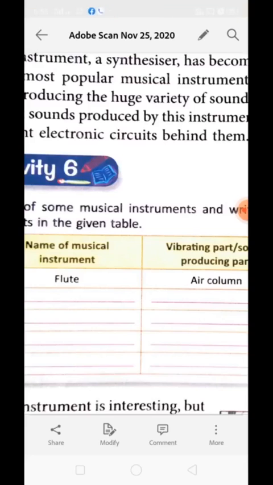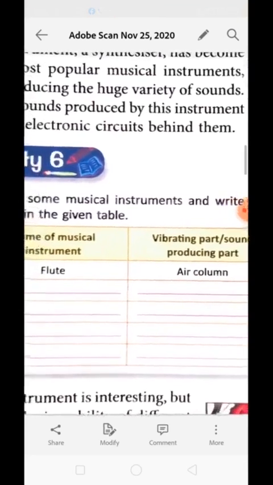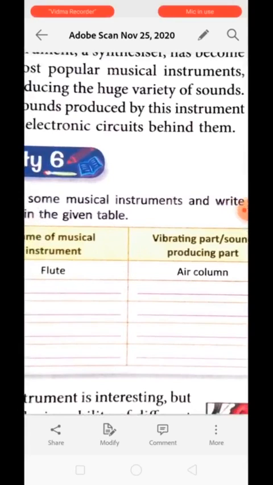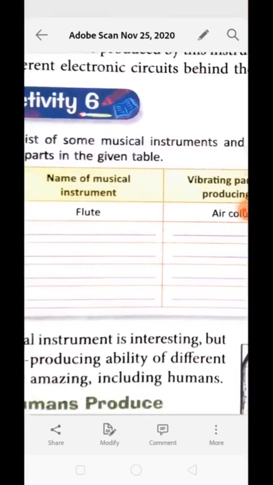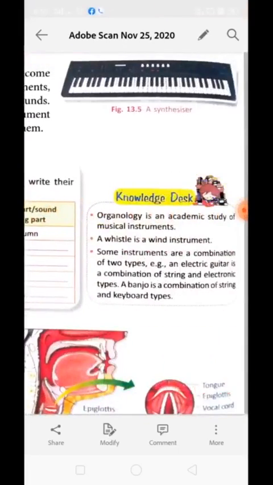Okay, what is the vibrating part over here? It is the air column. In this way, you will write several other examples. For example, dholak. What is the vibrating part of dholak? It is the stretched skin. Okay, so you will make a list like this of musical instruments and the vibrating part of the musical instruments.